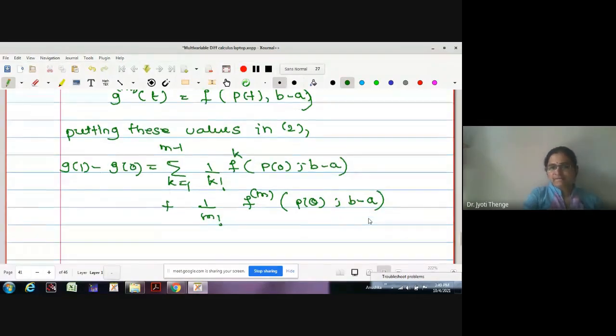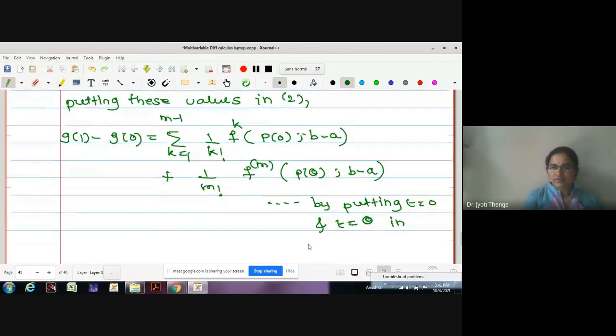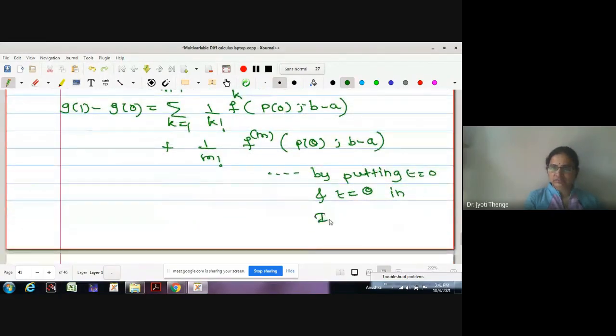Okay. Why have we written this? By putting t equal to 0 and t equals theta in the first and second term. Okay, now just the last step remains. What is the value of P0 and P theta?